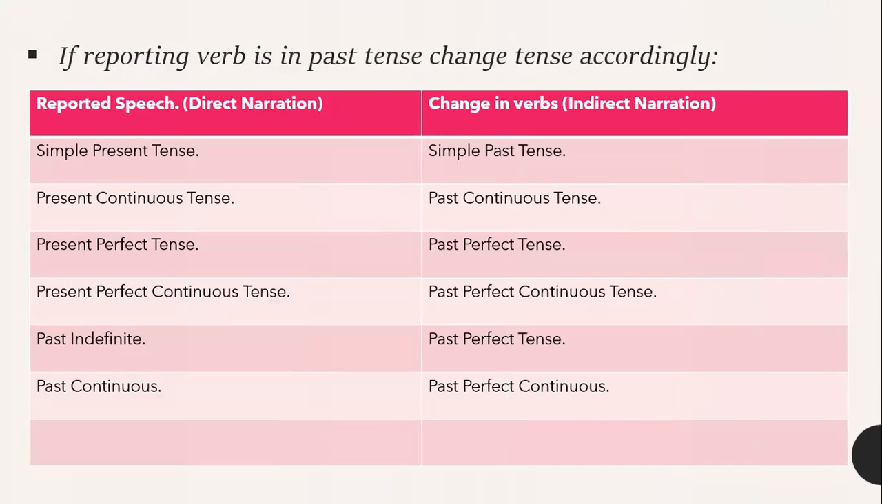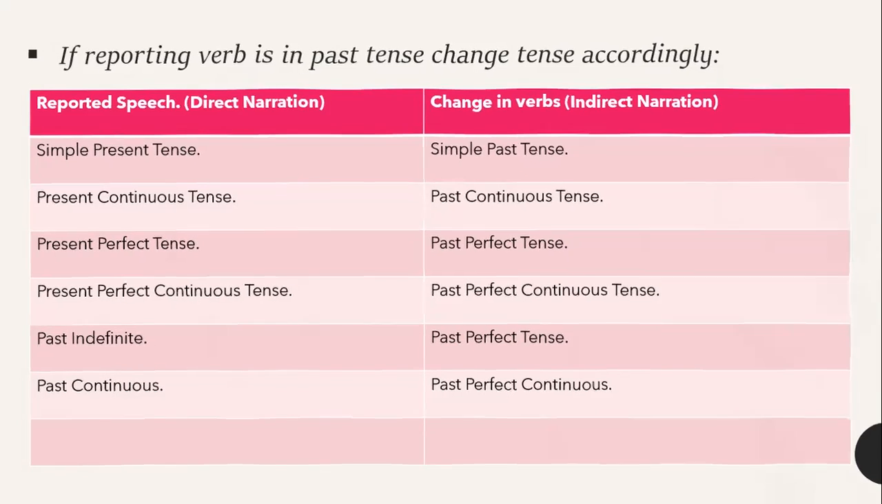If the reporting verb is in past tense, that is said or said to, we change the tense accordingly. If the reported speech in direct narration is in simple present tense, we convert it into simple past tense. If in present continuous, we convert into past continuous tense. Present perfect tense is changed into past perfect tense. Similarly, present perfect continuous is changed into past perfect continuous. Past indefinite is changed into past perfect tense, and past continuous into past perfect continuous tense.